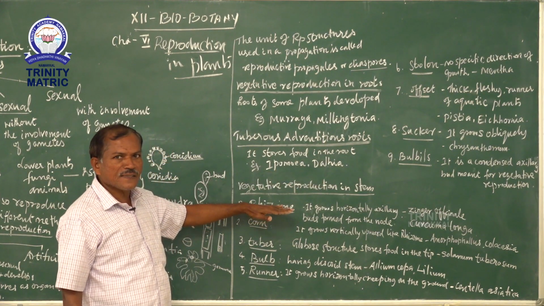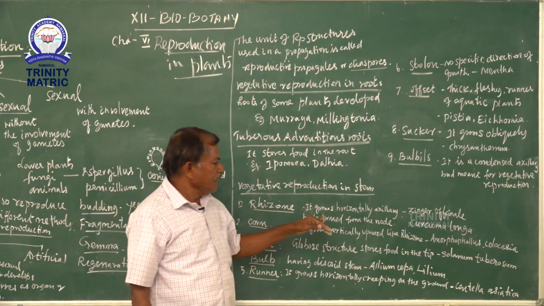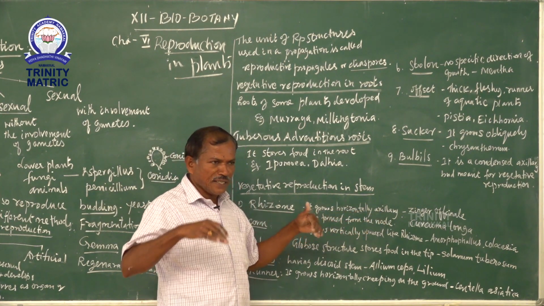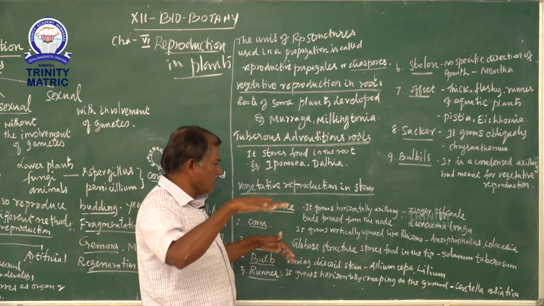First one, what is a rhizome? It grows horizontally, meaning parallel to the soil surface.